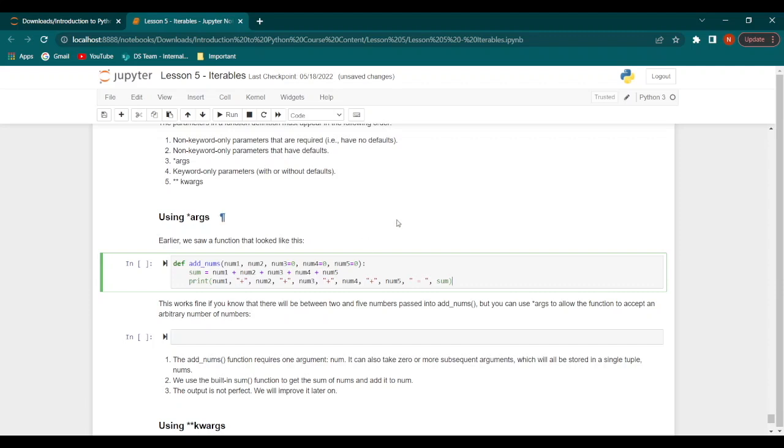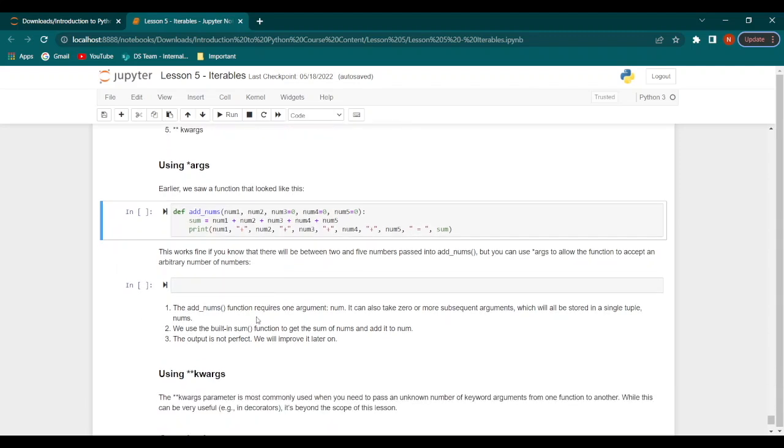Now, this would work fine if we know that there will be somewhere between 2 and 5 numbers that are passed into this function. But we can use the arguments parameter to allow the function to accept any number of numbers. So we would do it like this. We would define our function as add_nums, and we will pass the parameters as num and asterisk nums.